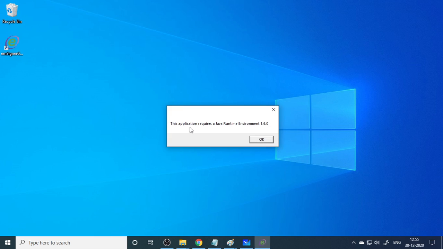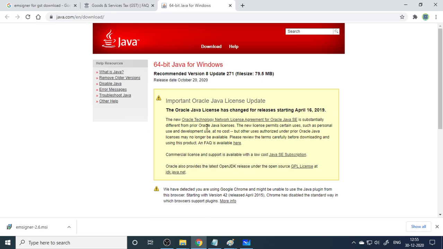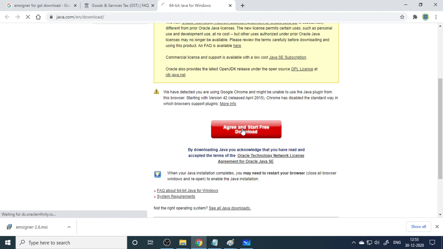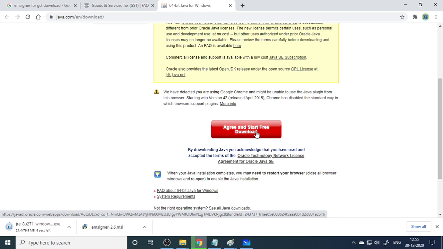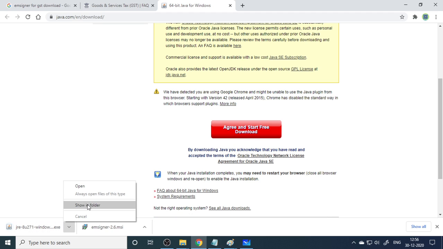You double click on this. It requires Java Runtime Environment 1.6.0, so again you need to download that. Here you can see download. It's downloading now. Once the download is over, you can open this.